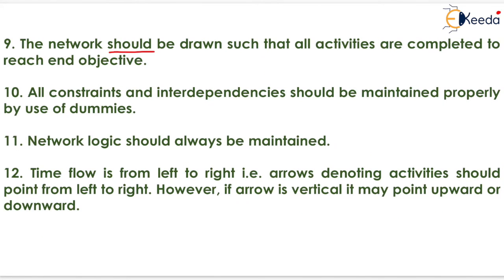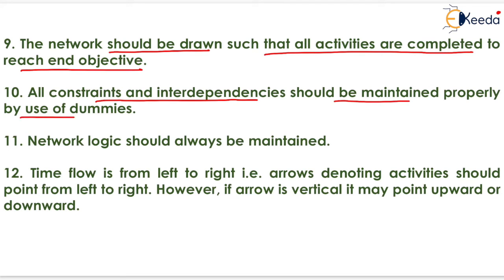The network should be drawn such that all activities are completed to reach the end objective. It means that we have to draw the network in such a way that all the activities are completed so that the end objective will be reached. All constraints and interdependencies should be maintained properly by the use of dummies. It means that all the relationships within a particular network are represented by using the dummy activity.